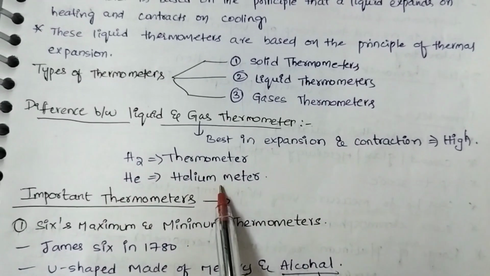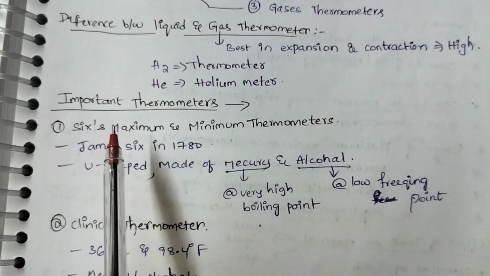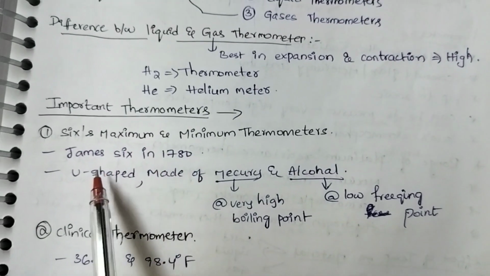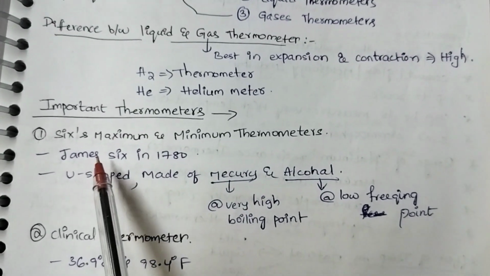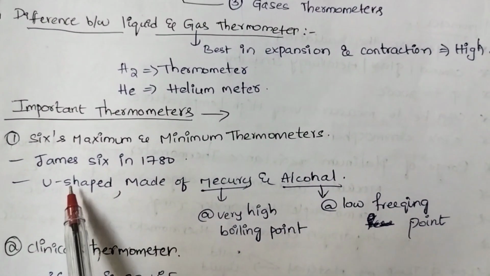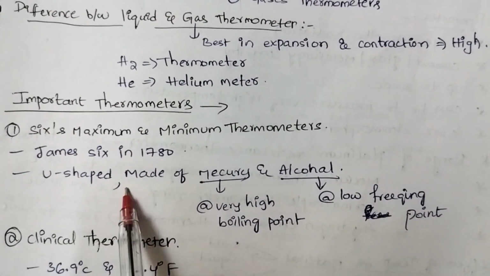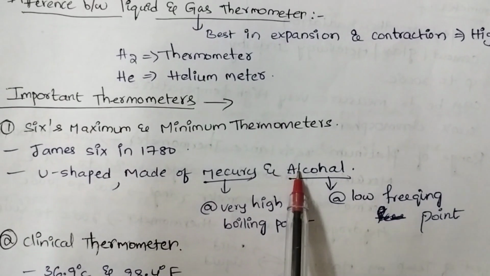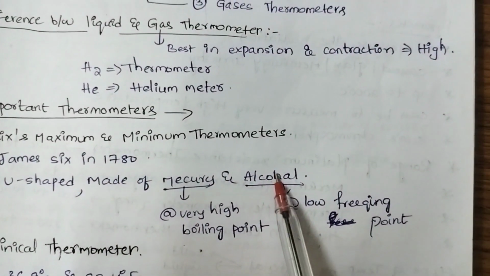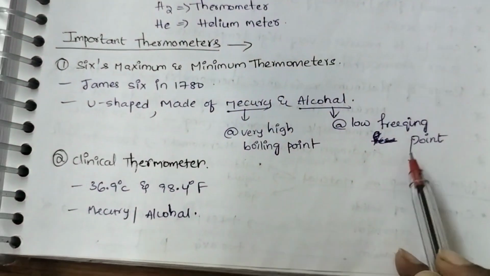H2 is thermometer, helium meter. Important thermometers. Six's maximum and minimum thermometer. It was invented by James Six in 1780. It will be there in U shape. It is made of mercury and alcohol. Mercury has a very high boiling point, whereas alcohol has a very low freezing point.